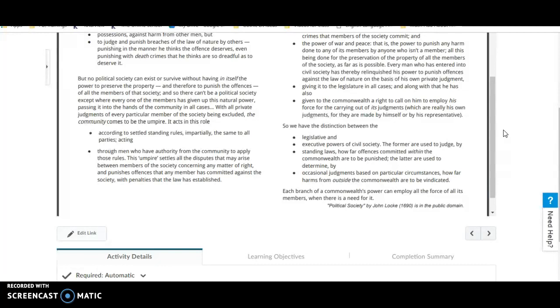With all private judgments of every particular member of the society being excluded, the community comes to be the umpire. It acts in this role, according to settled standing rules, impartially, the same to all parties, acting through men who have authority from the community to apply those rules. This umpire settles all the disputes that may arise between members of the society concerning any matter of right, and punishes offenses that any member has committed against the society with penalties that the law has established.